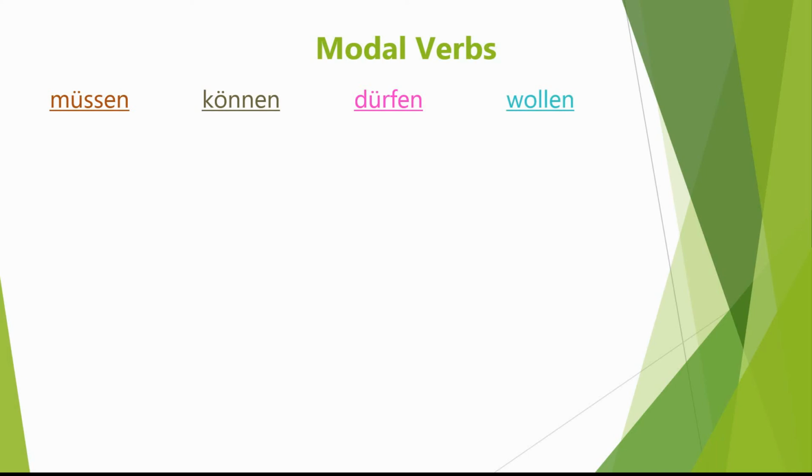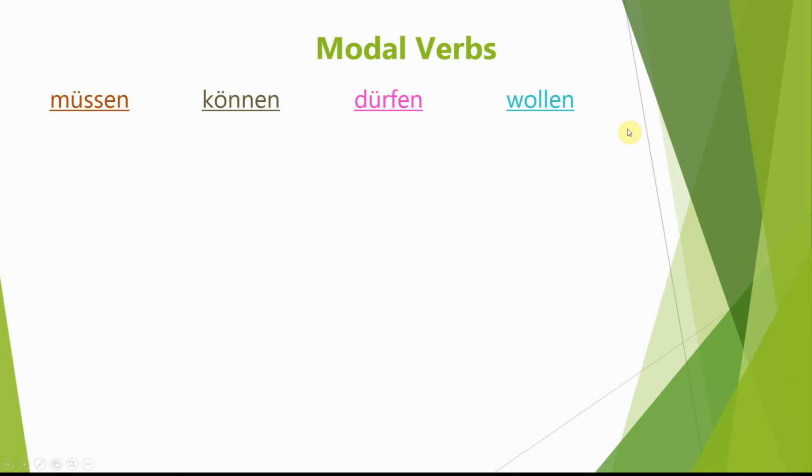A quick reminder what they mean. Hopefully you can remember these. Müssen means to have to. Können means to be able to. Dürfen means to be allowed to. And wollen means to want to.